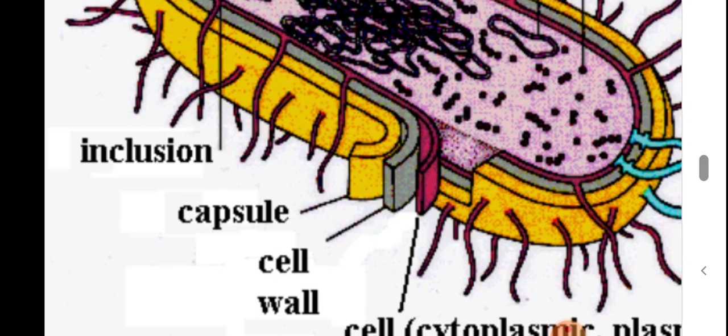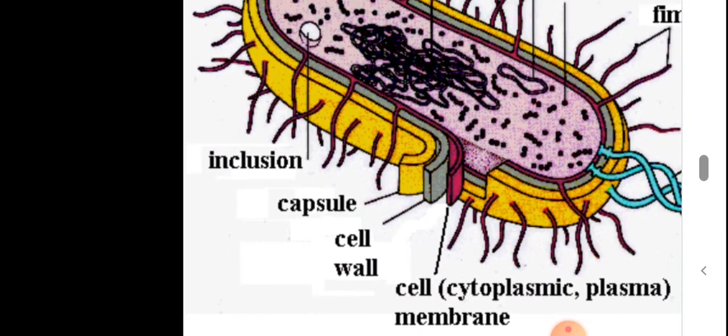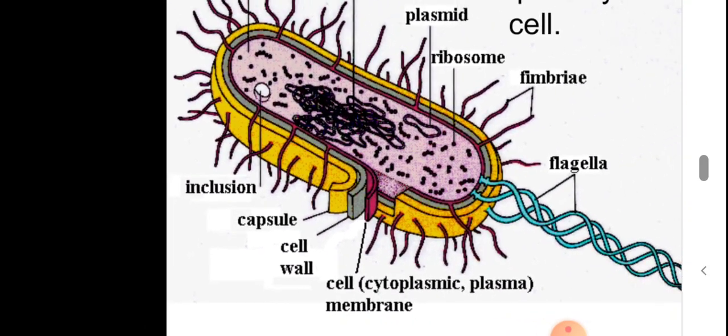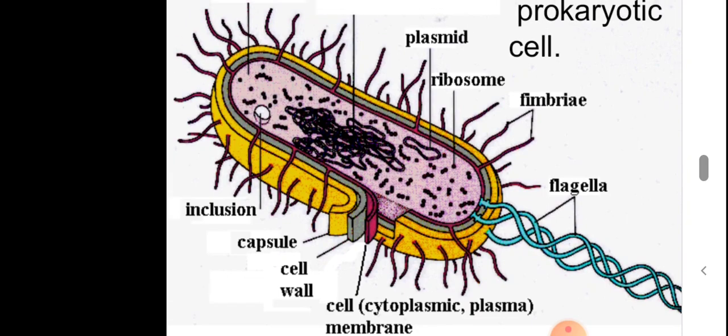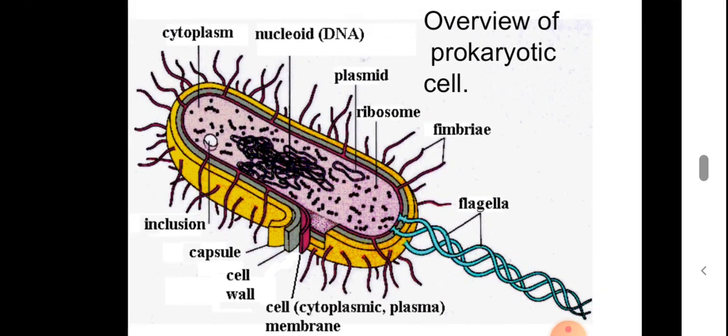covering the bacterial cell. Then there are the inclusion bodies, the granules, which store fats, lipids, etc. Then you can see the nucleoid, that is the DNA. It's a single circular DNA which is coiled and kept in one particular portion, and that is known as the nucleoid. Then there is the cytoplasm inside the bacterial cell.